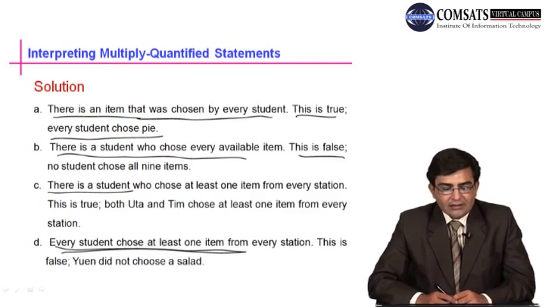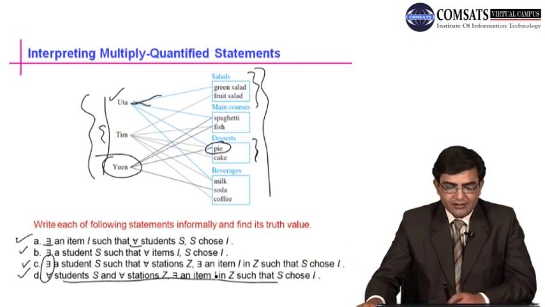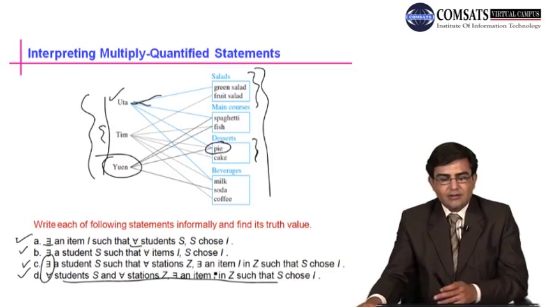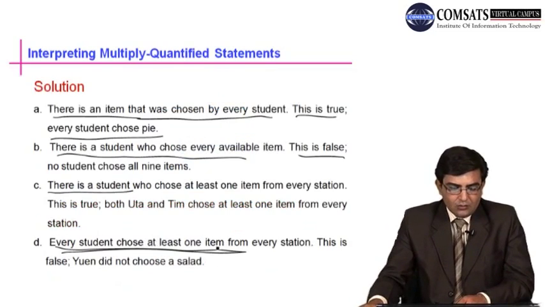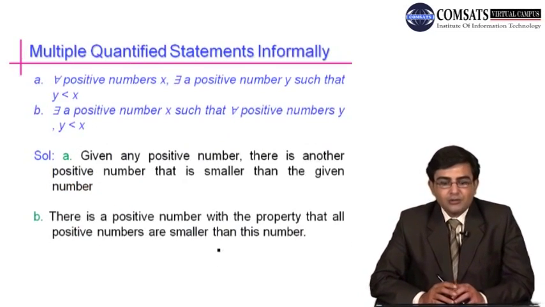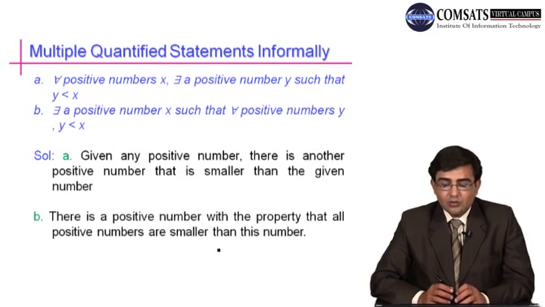So this is how we can interpret multiply quantified statements, and write the formal statements in the informal version. In such situations these multiply quantified statements occur. We now discuss another example of how to write multiple quantified statements informally. Then we shall discuss an example in which we convert an informal statement into a formal statement.